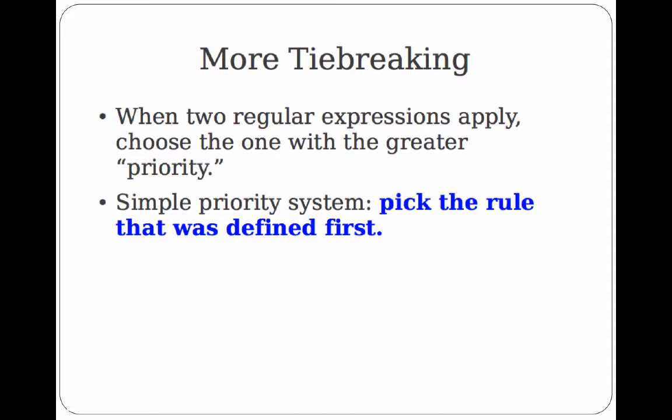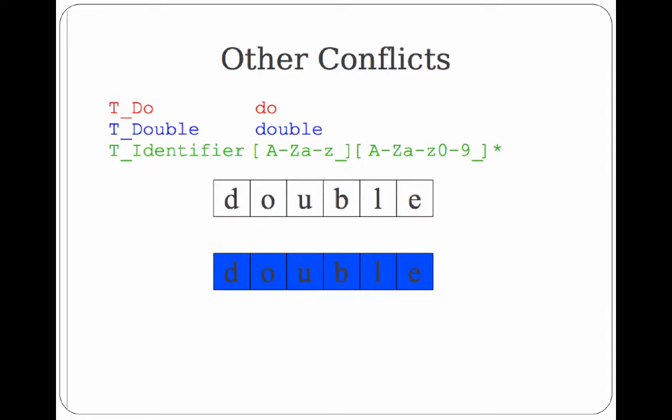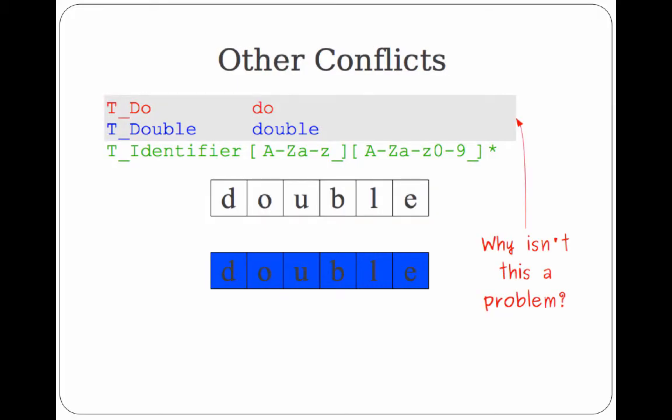So we'll have our description file, and we'll just pick the first one that matches in that file. So in this case, it would always match T_double. Remember from last time that the conflict that occurs here is not a problem because we're using the maximal munch algorithm to recognize tokens for the lexer.